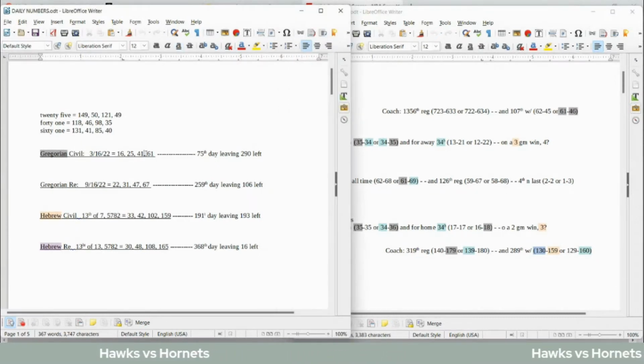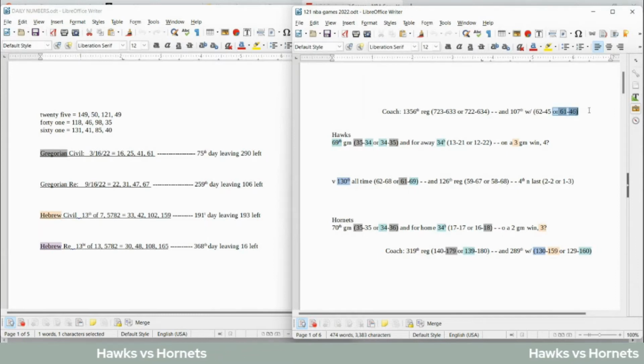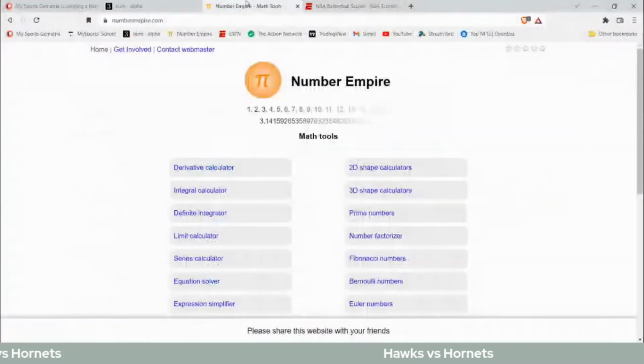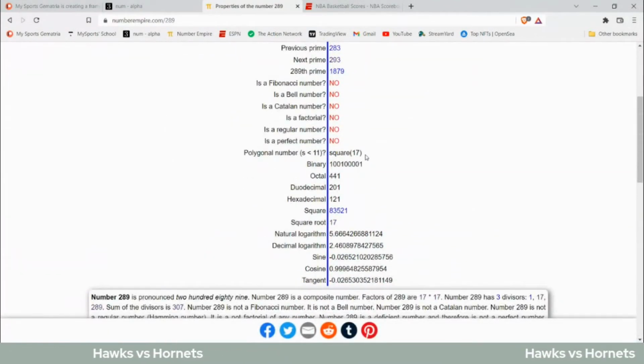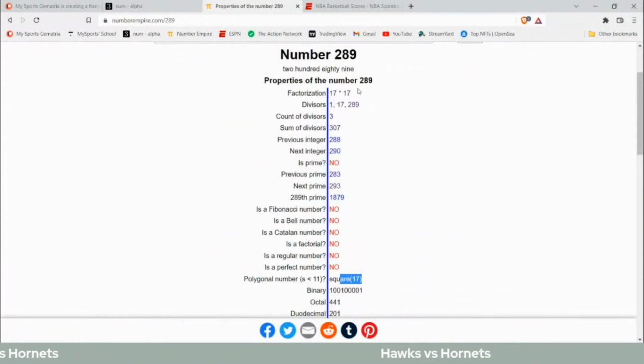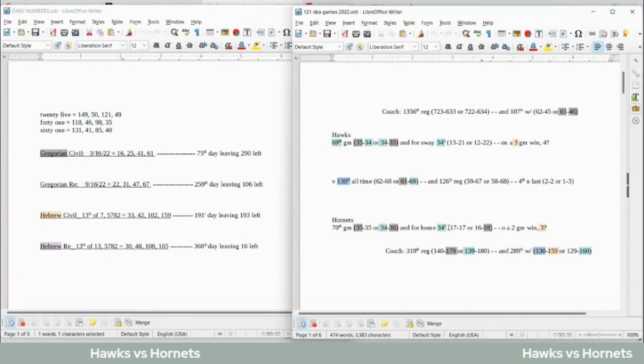And today has 61 date numerology on the Gregorian as well, along with 41. 41 sums to 46. Hawks coach could become 61-46 for a record as a coach for the Hawks regular season with a loss. This is the Hornets coach's 289th game as a coach for the Hornets. 289 has a square root of 17. So 17 times 17 sums to 289. And the Hornets can become 17-17 at home in their coach's 289th game regular season for his career.